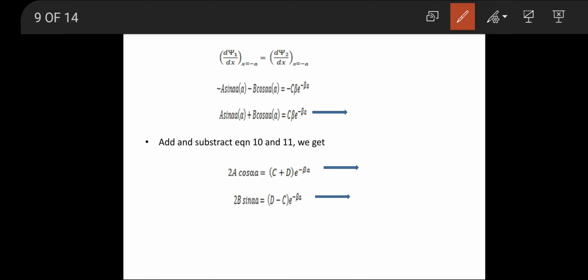Since we all have minus terms, we consider everything as positive and rewrite the equation: a sin alpha a into alpha plus b cos alpha a into alpha equals c beta e power minus beta a.